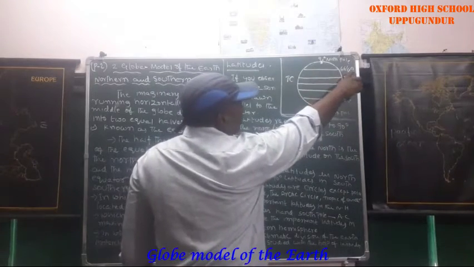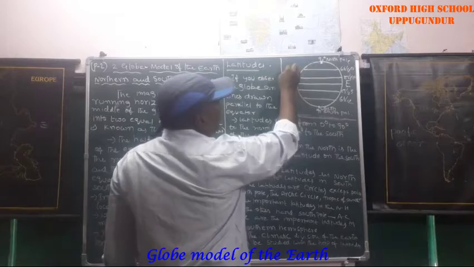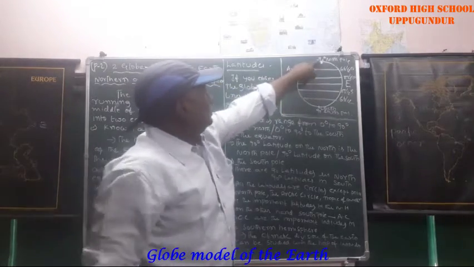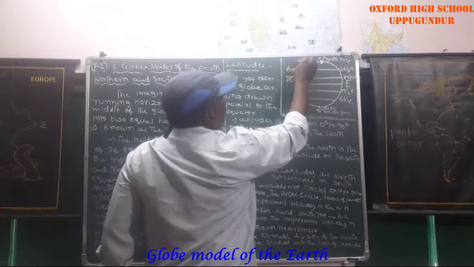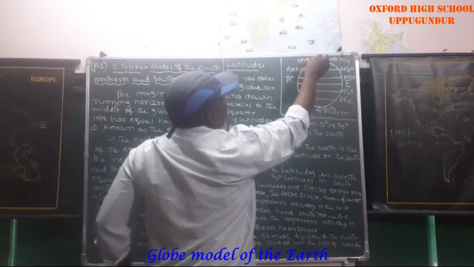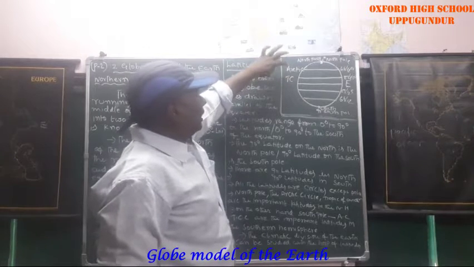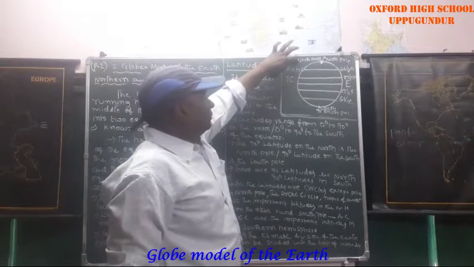The 66 and a half north latitude is called the Arctic Circle. Then there is the North Pole. Three important latitudes are the Tropic of Cancer, the Arctic Circle and the North Pole.